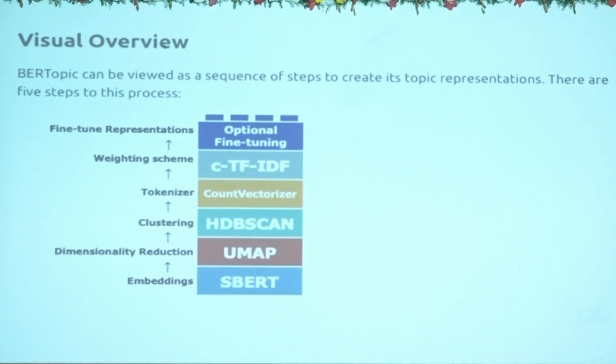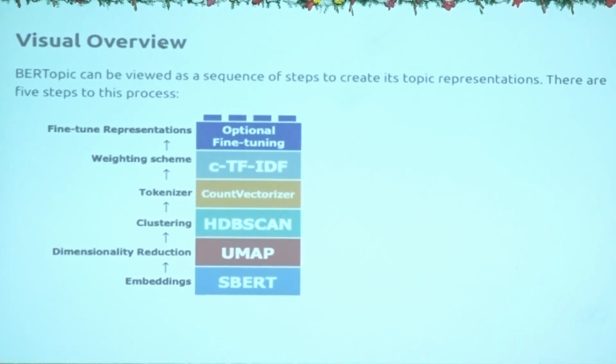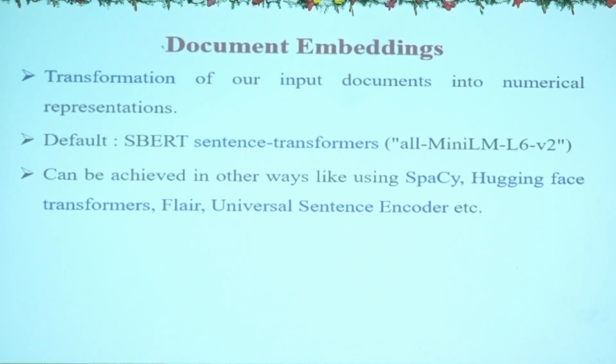The first step is the embedding step, and then dimensionality reduction. The default steps are embeddings, dimensionality reduction, clustering, tokenization, then weighing scheme, and then fine tuning, which is optional. By default BERTopic uses sentence transformers for document embedding.